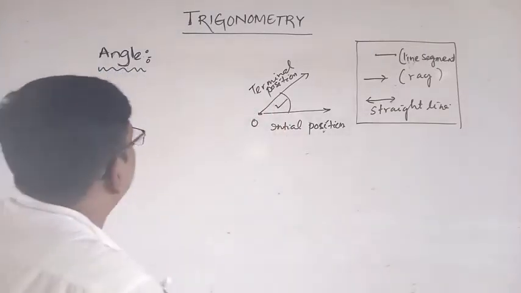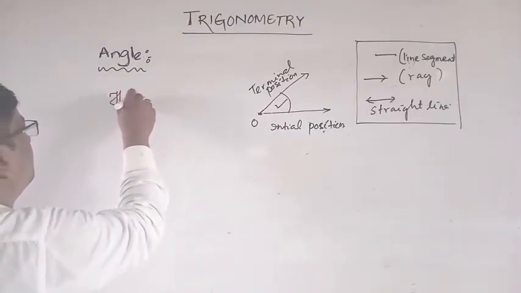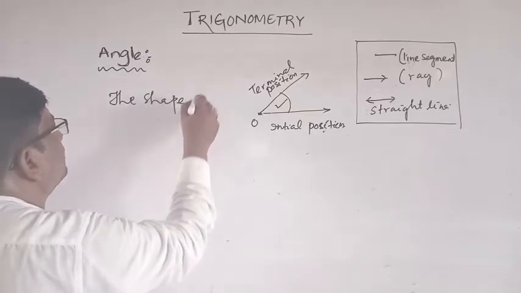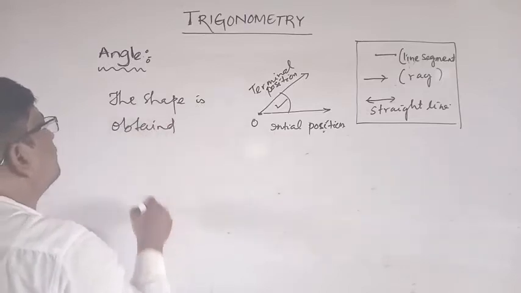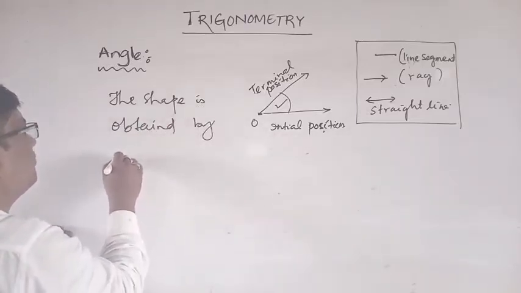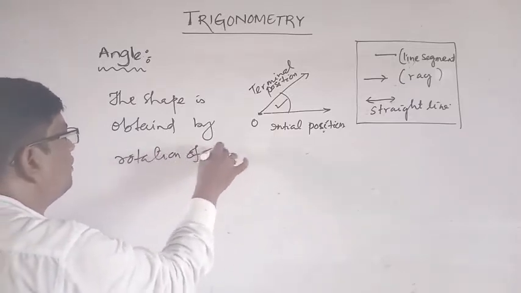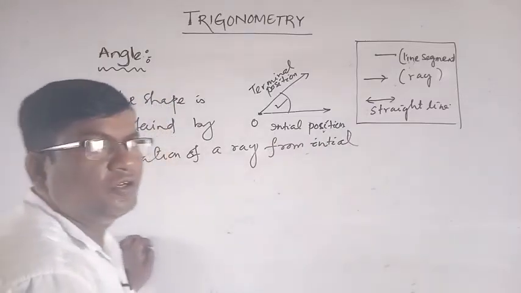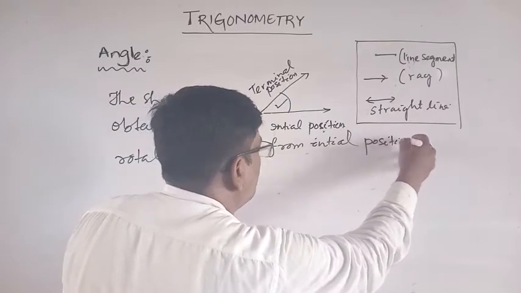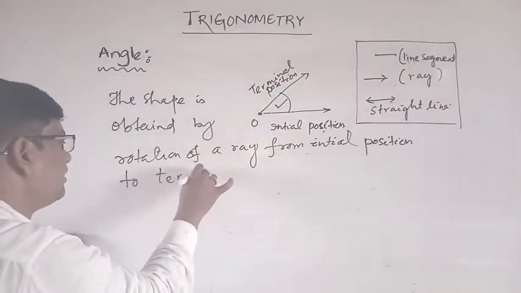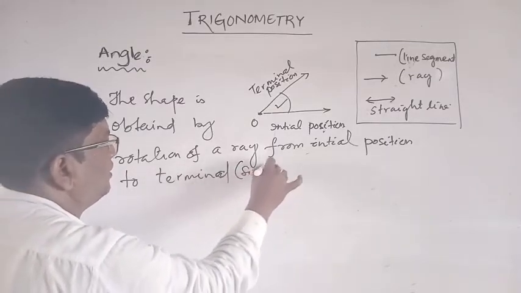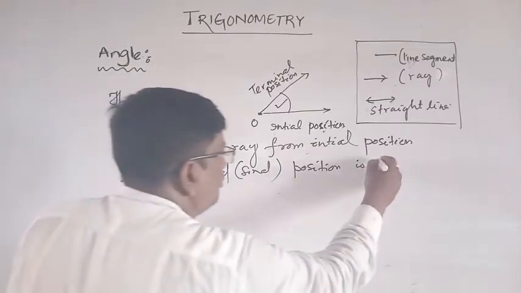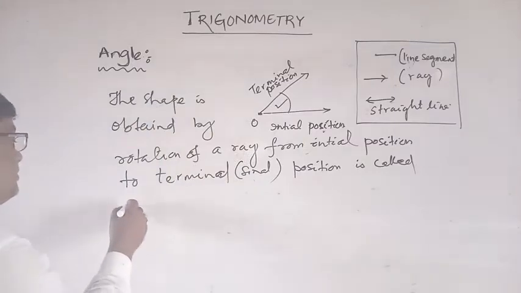Terminal means final. So angle means the shape obtained by rotation of a ray from initial position to terminal final position is called an angle.